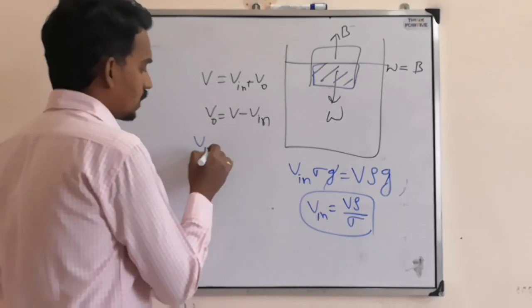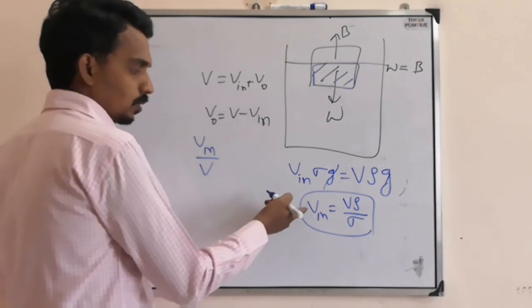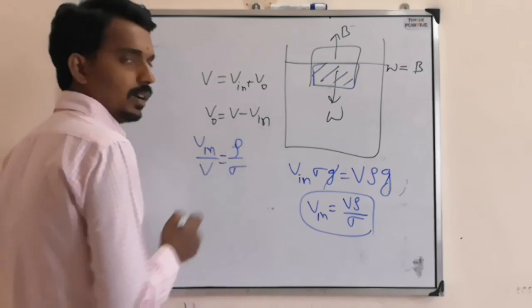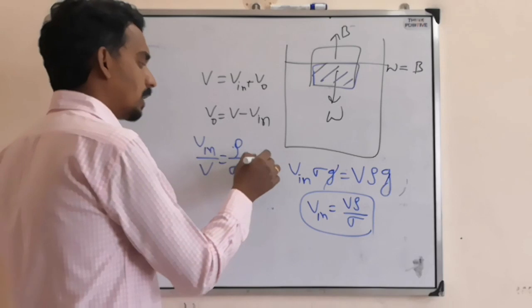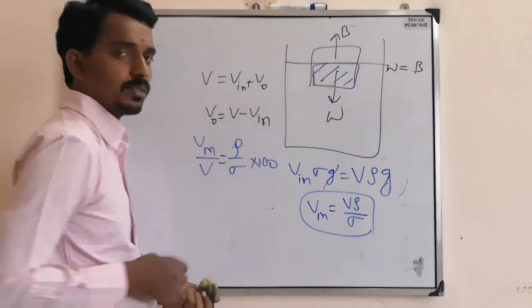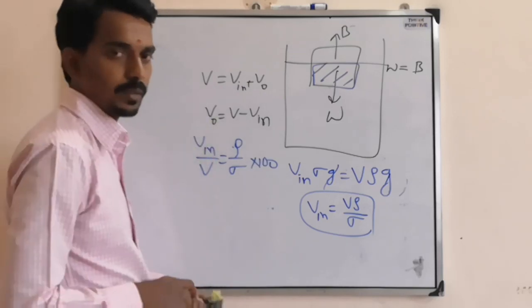Also they can ask you fraction of volume inside. So total volume inside by total volume, that is rho by sigma. Percentage, if they are asking, then multiply with 100. Similar way, fraction of volume outside also they can ask, from here V naught by V.